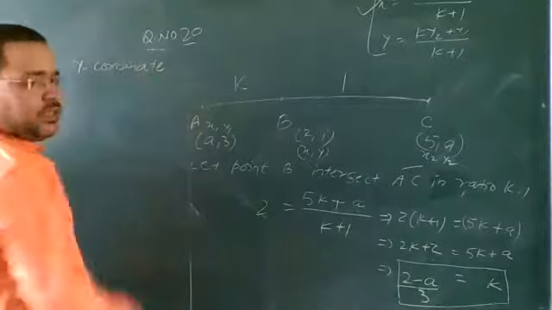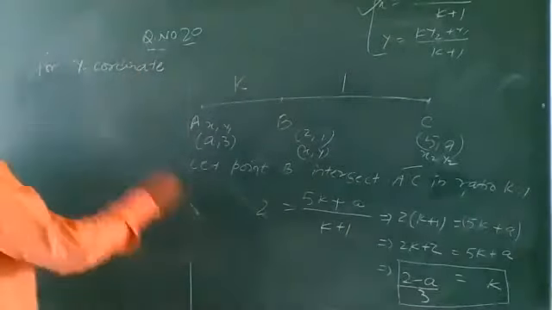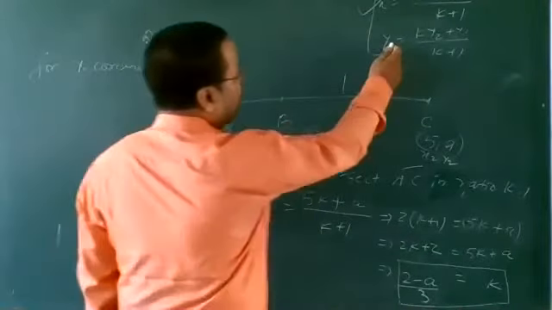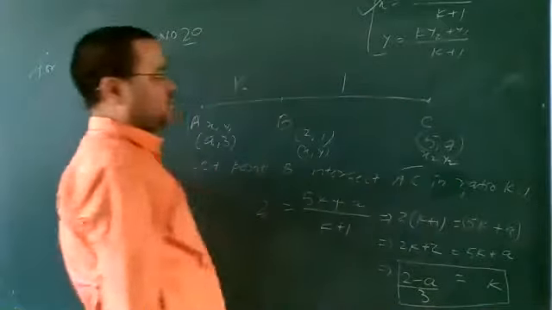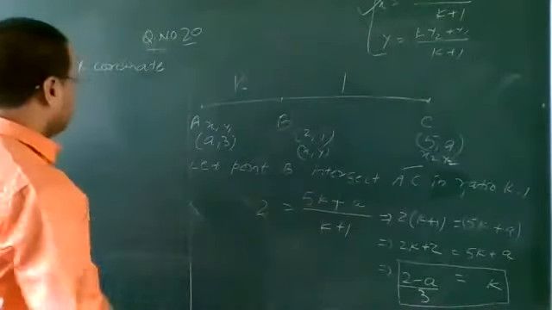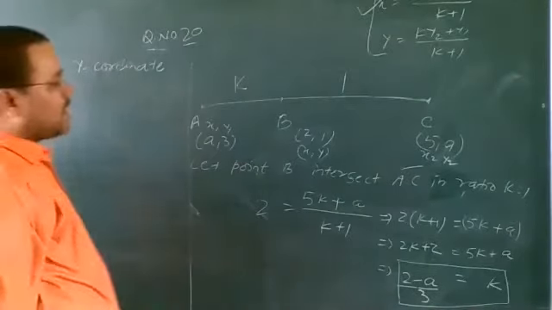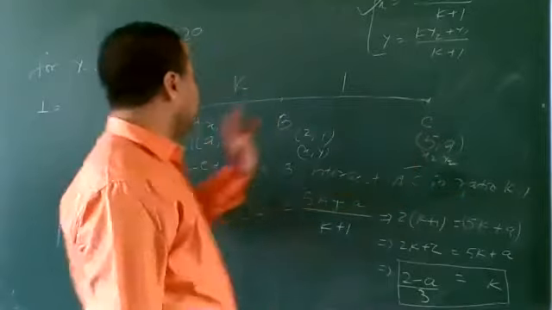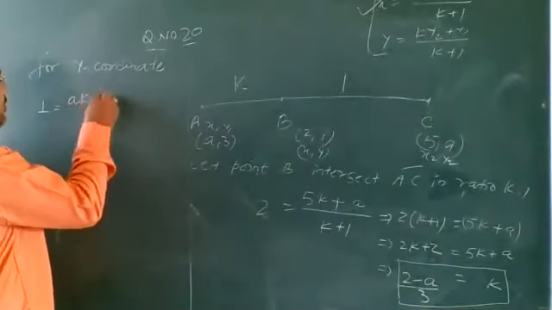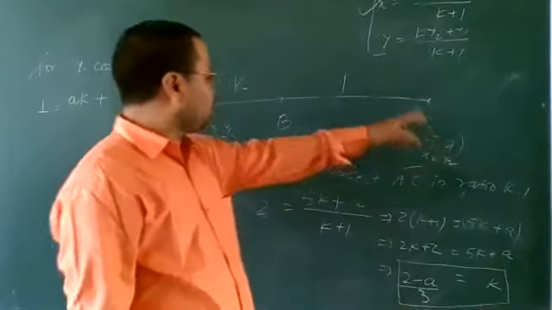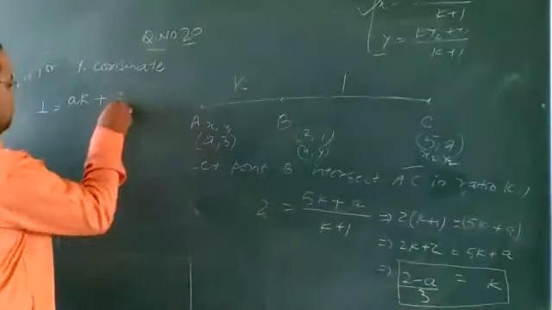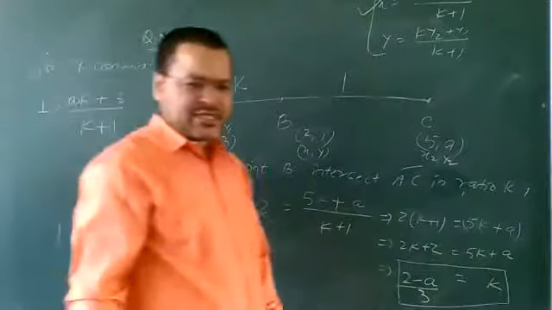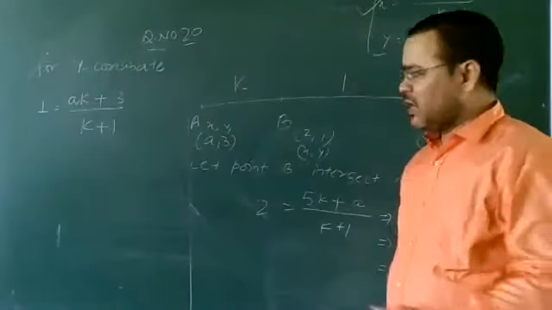So similarly, for the y coordinate, using the k method, what is the value of k? Then y is equal to, using this formula, y = (k y2 + y1) upon k plus 1. What is the value of y? That is 1. Here 1 is equal to k y2. What is this? a. It will be ak, small a and k. Ak plus y1. And what is y1? That is 3, upon k plus 1. I think this is enough to get a hint of the solution of this question.